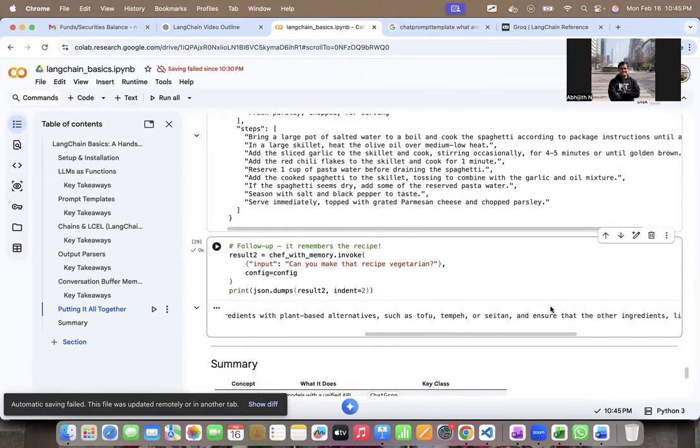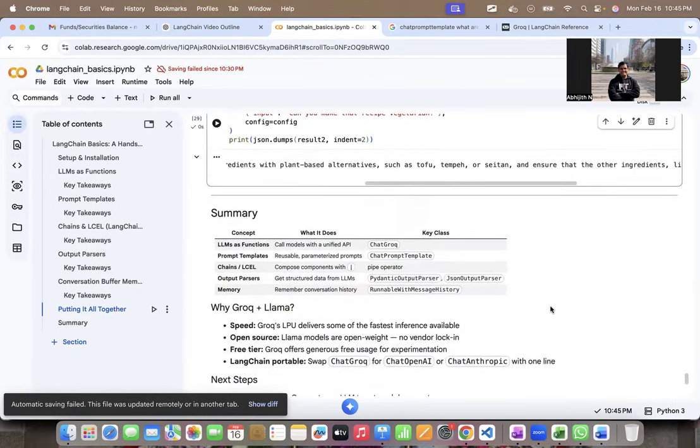Okay. So just to summarize what all we learned: the idea of what LangChain is. We understood that LLMs can be treated as functions. And then we understood the idea of prompt templates, and then how to chain different components using pipe operators. We understood output parsers and memory, right? And we put it all together to basically create a small app.